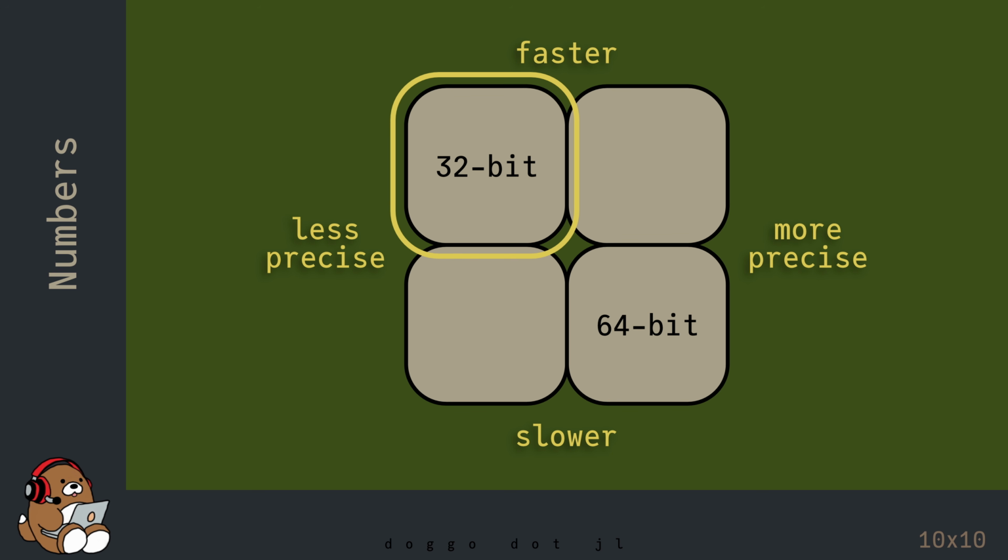Some examples include creating an animation of a simulation, or training a machine learning model. Since these tasks require a high volume of floating point math, there will be a noticeable difference in speed depending on whether you use 64-bit floating point numbers versus using 32-bit floating point numbers.